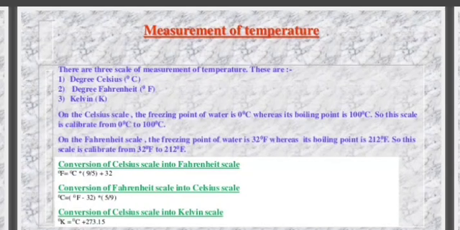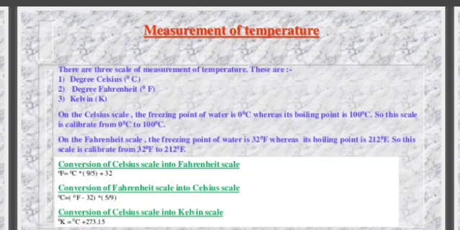Measurement of temperature. There are three scales of measurement of temperature. These are degree Celsius, degree Fahrenheit, and Kelvin. On the Celsius scale, the freezing point of water is 0 degrees Celsius, whereas its boiling point is 100 degrees Celsius. So this scale is calibrated from 0 degrees Celsius to 100 degrees Celsius. On the Fahrenheit scale, the freezing point of water is 32 degrees Fahrenheit, whereas its boiling point is 212 degrees Fahrenheit. So this scale is calibrated from 32 degrees Fahrenheit to 212 degrees Fahrenheit.